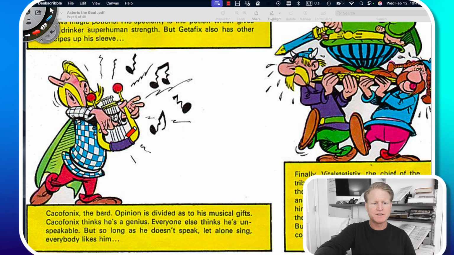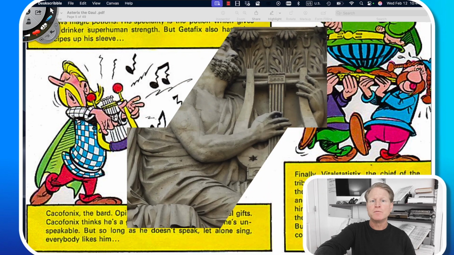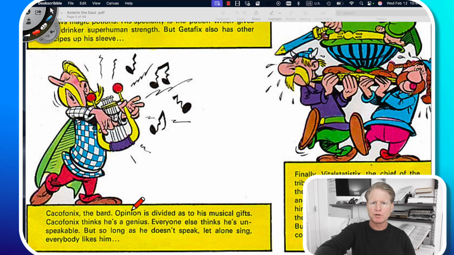Okay, Cacophonix is the bard in the Gallic village, and a bard is a poet or a singer. I don't know how else to describe it. Homer, the author of the Iliad and the Odyssey in ancient Greek literature, was called the bard. Shakespeare is often called the bard. It means the poet.